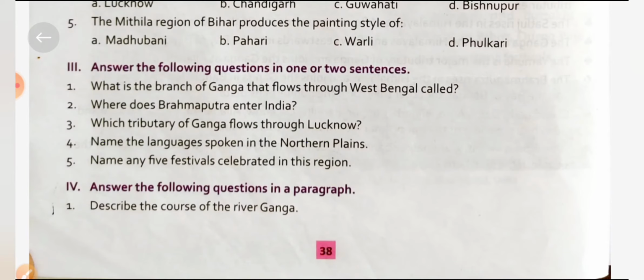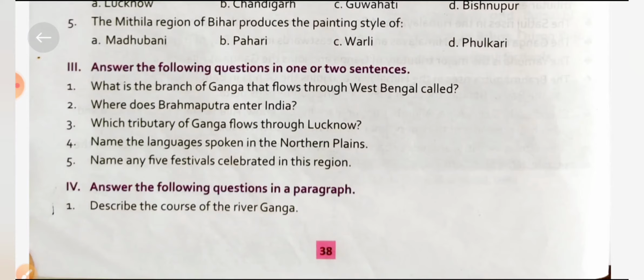Answer the following questions in one or two sentences. What is the branch of Ganga that flows through West Bengal called? When Ganga enters West Bengal, it splits into two main branches, the Hooghly in West Bengal and the Padma that flows through Bangladesh.